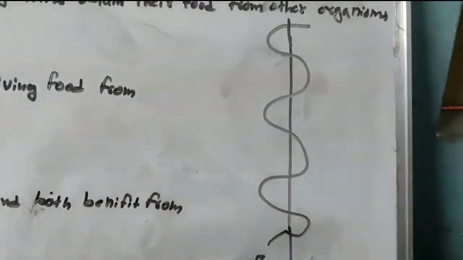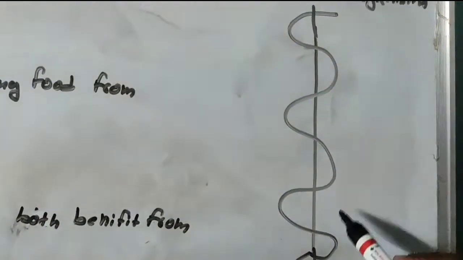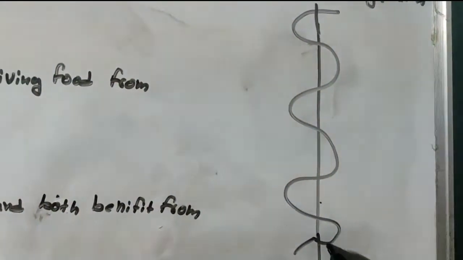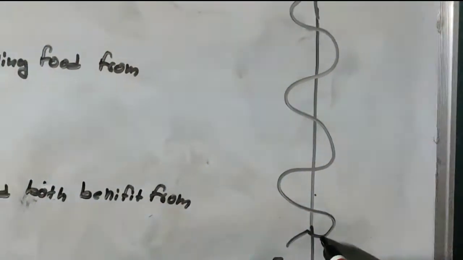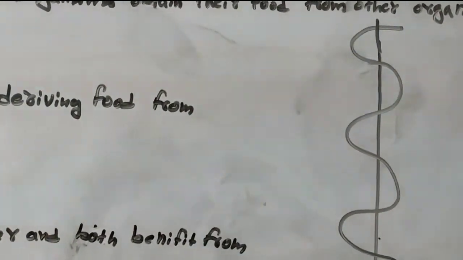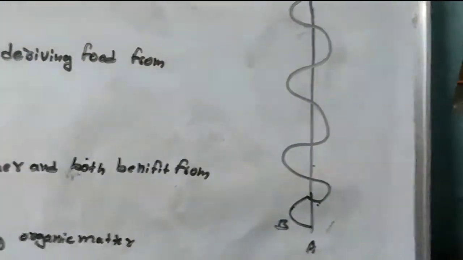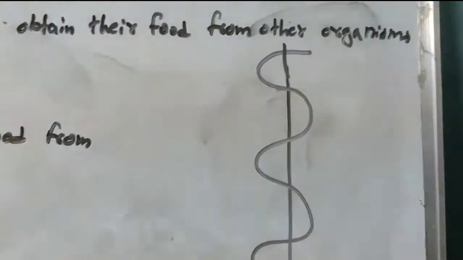This is plant A and this is plant B. A is providing the shelter, that means support. Not only shelter, A is providing food also to B.